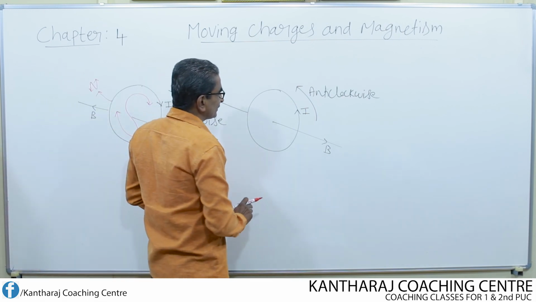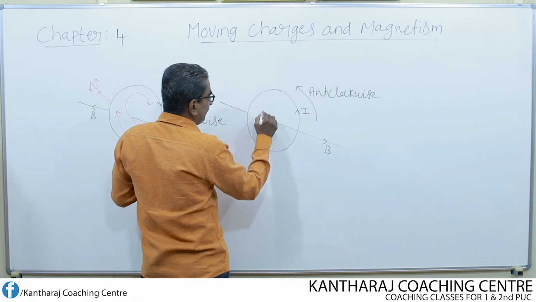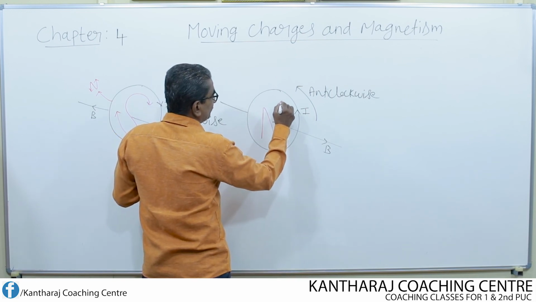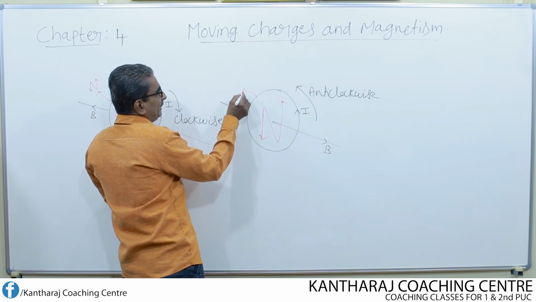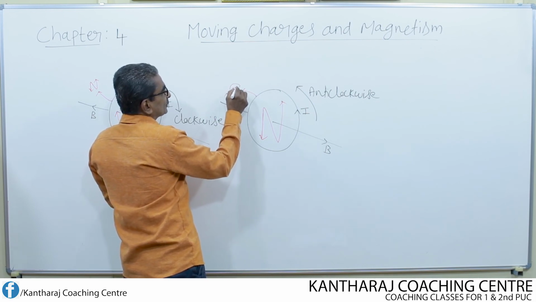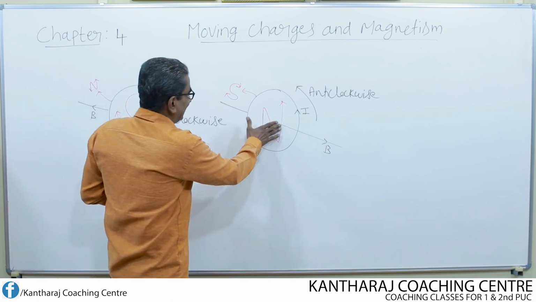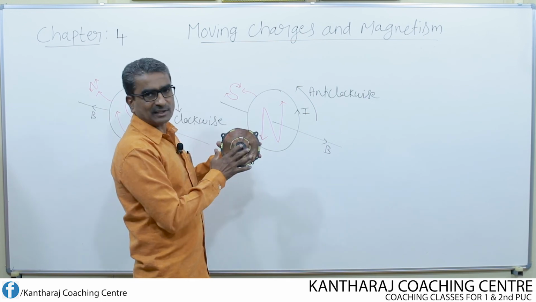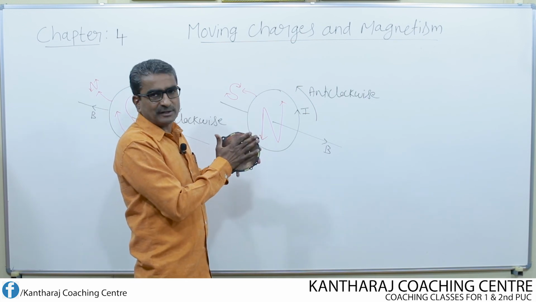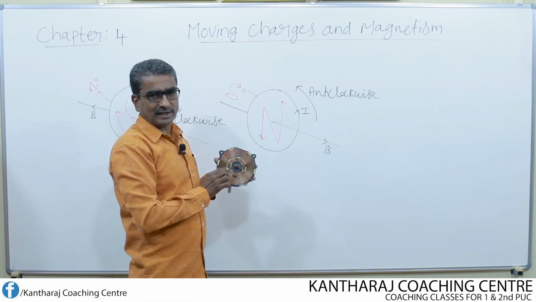Whereas in this case, the near face, that means front face, will behave like north pole and the far off face, that means back face, will behave like south pole. So remember this also. That means we cannot see N and S in front of the coil. By passing the current through this coil, no doubt this face behaves like either north pole or south pole depending upon the direction of current.